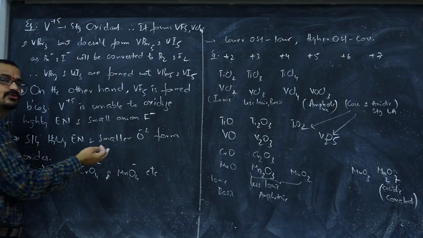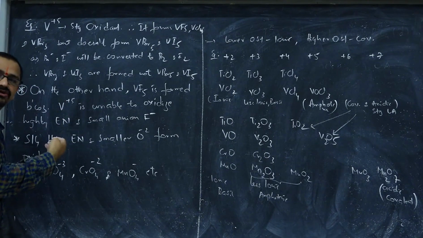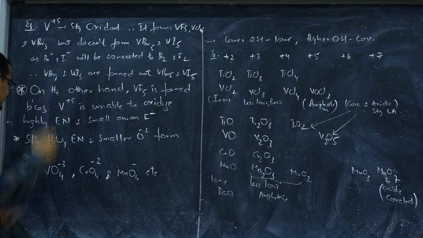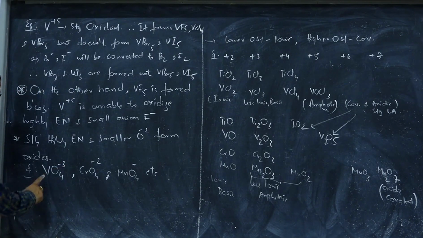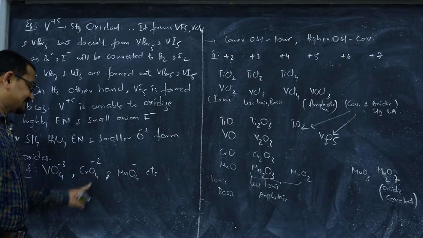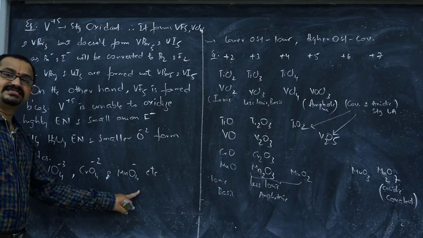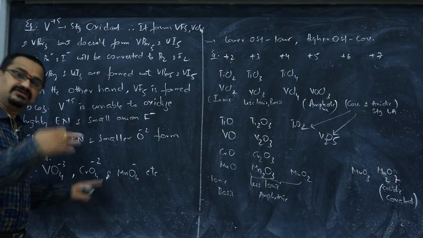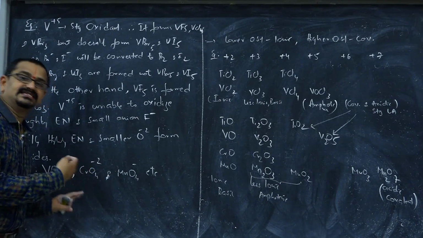As they are smaller and more electronegative, they cannot be oxidized by highly oxidizing vanadium +5. So VO4 with charge -3: X - 8 = -3, X = +5. That's the highest oxidation state. And Cr +6 and Mn +7. See, these are the higher oxidation states which are formed in fluorides and oxides usually.